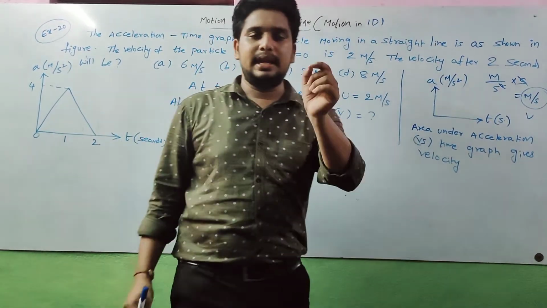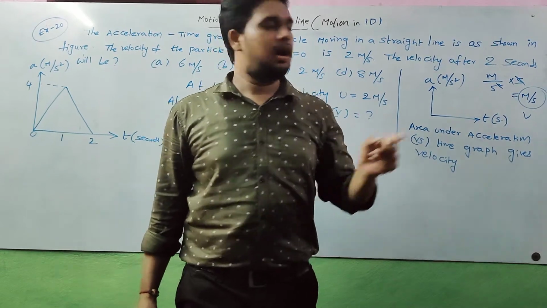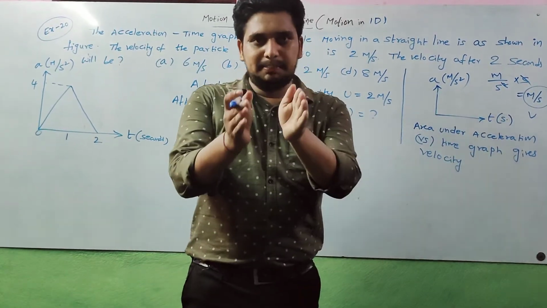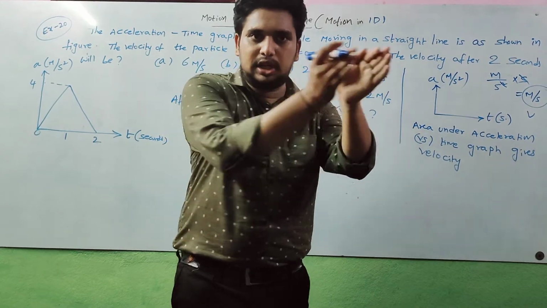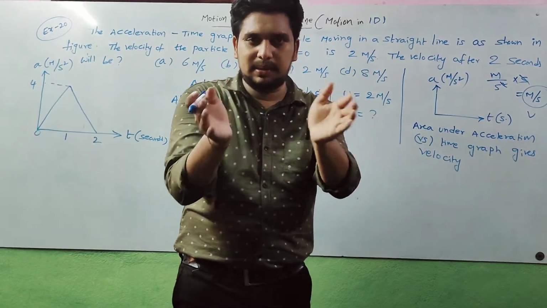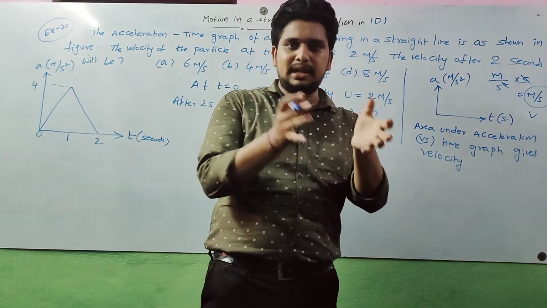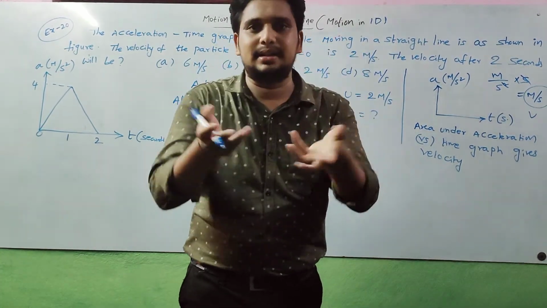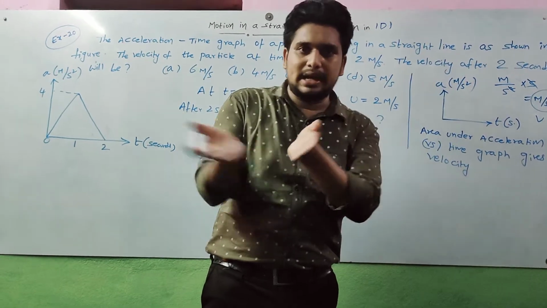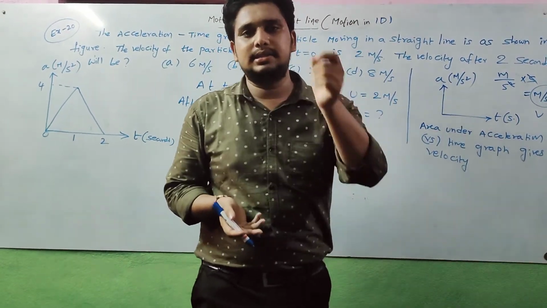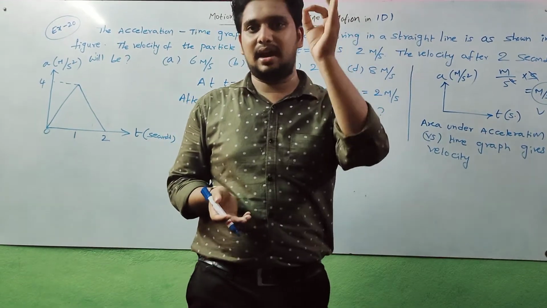That means the area under the graph of acceleration and time gives velocity. Multiplying the units and seeing what we get is important. X values into y values means the area under the graph. Area under an acceleration versus time graph gives velocity.